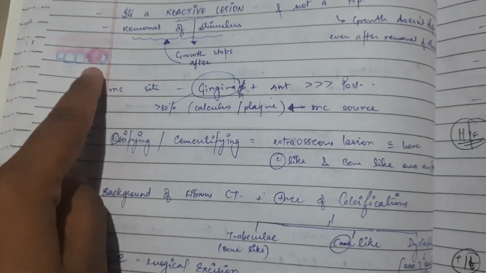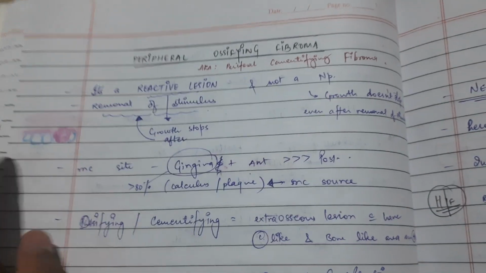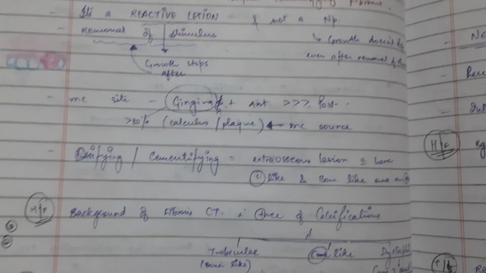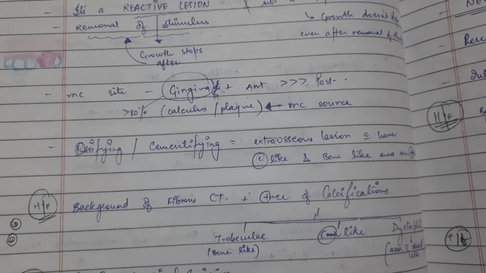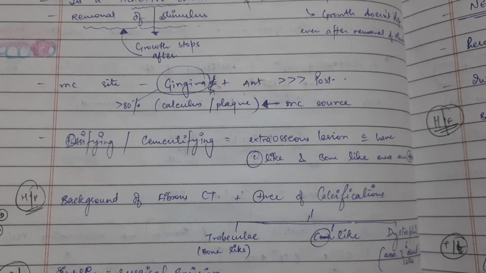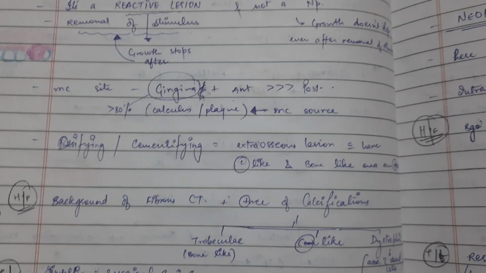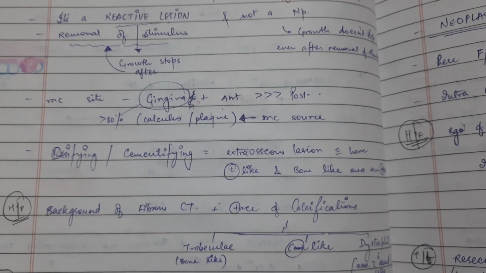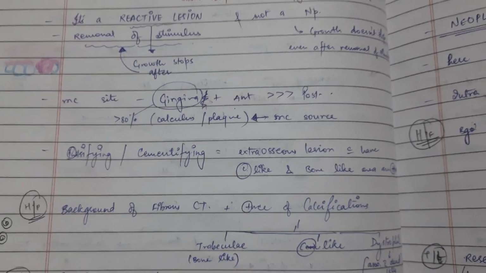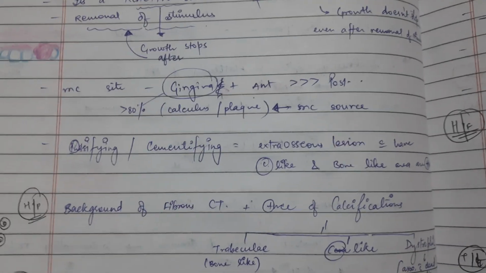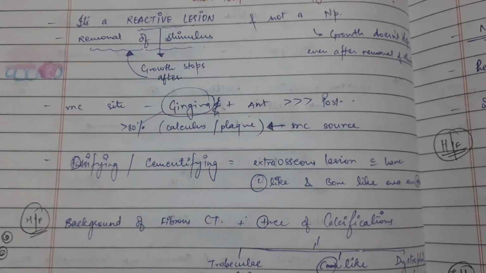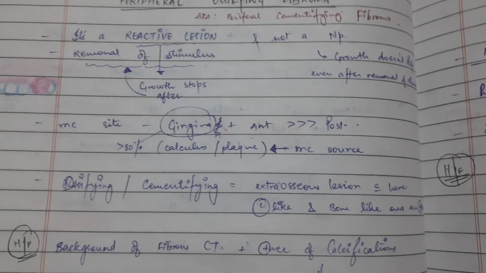The most common site is gingiva, anterior more than posterior gingiva; 80% are present in gingiva.